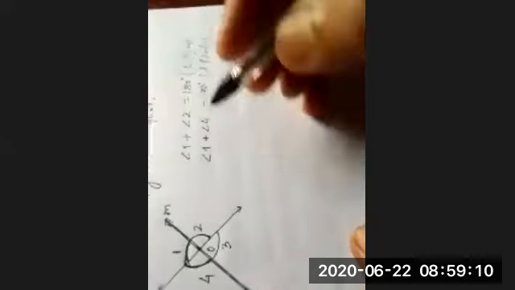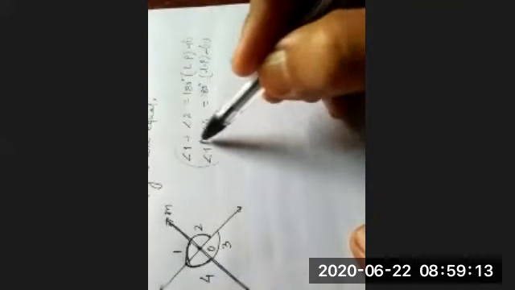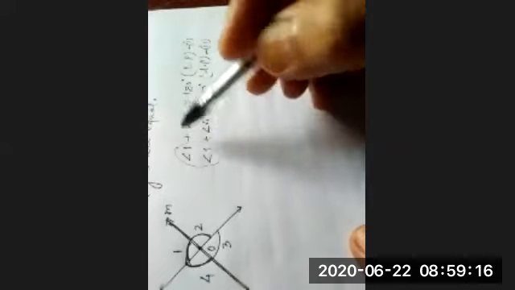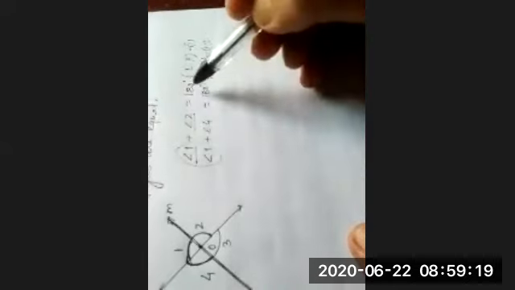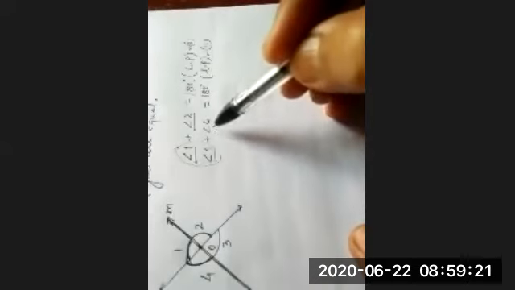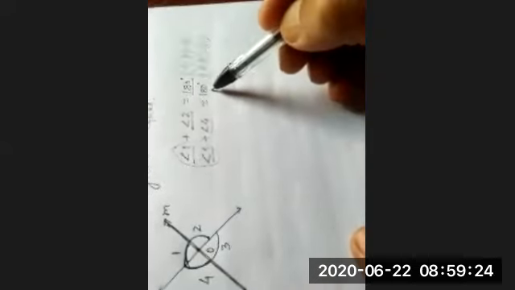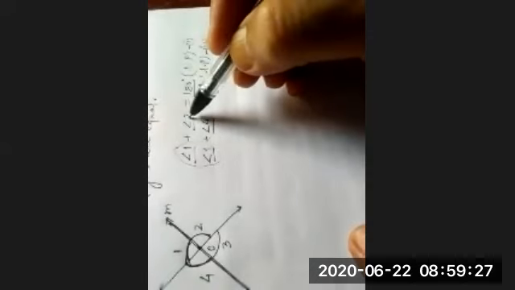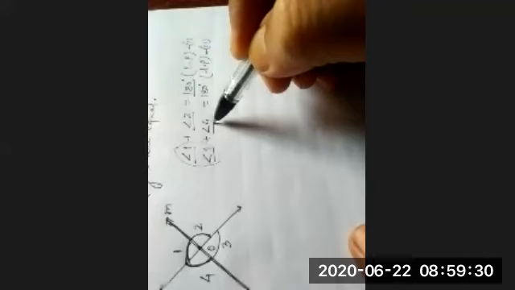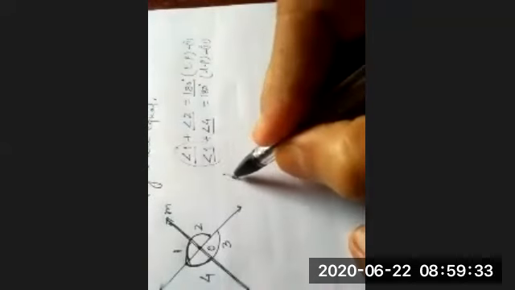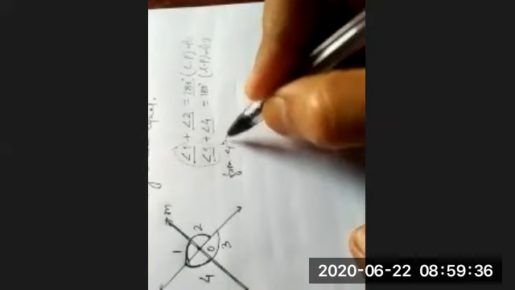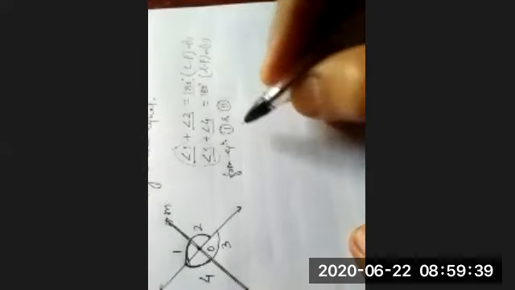Considering this as equation 1 and this as equation 2, angle 1 plus angle 2 is equal to 180 degrees, and angle 1 plus angle 4 is also 180 degrees. Then angle 2 is equal to angle 4, or not? Yes, sir. From equations 1 and 2, what can we say? Angle 2 is equal to angle 4.